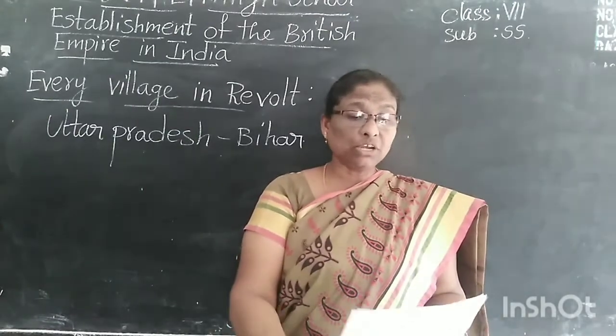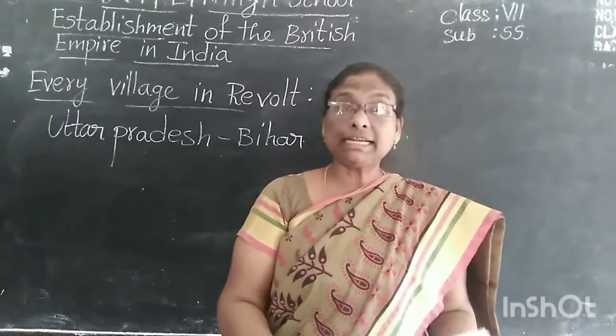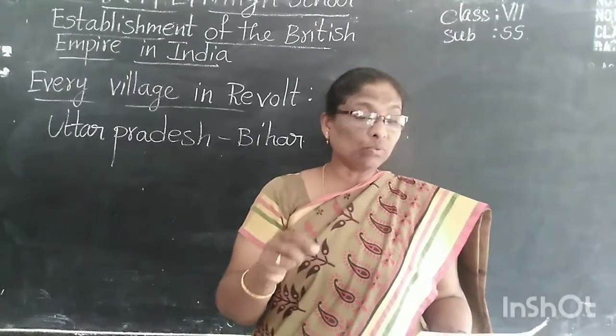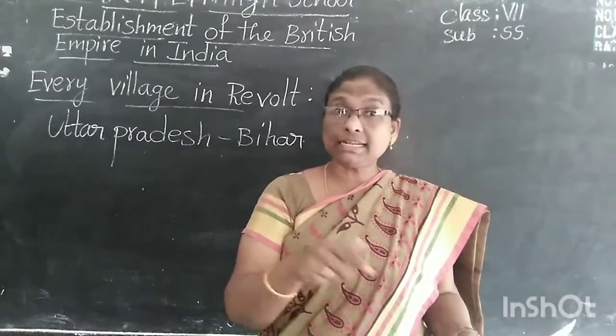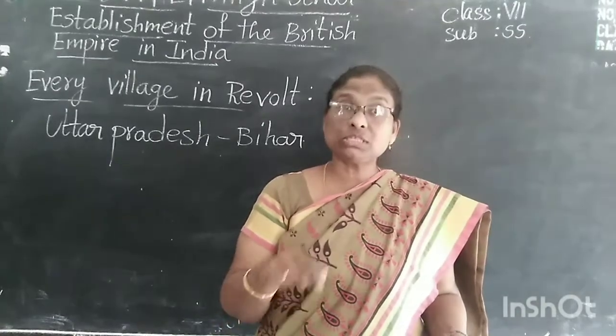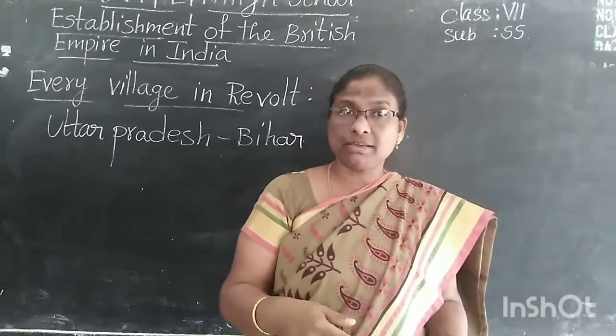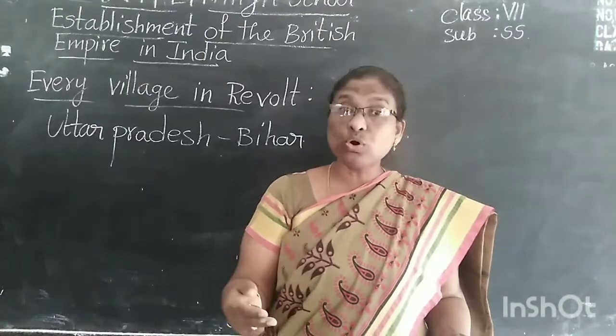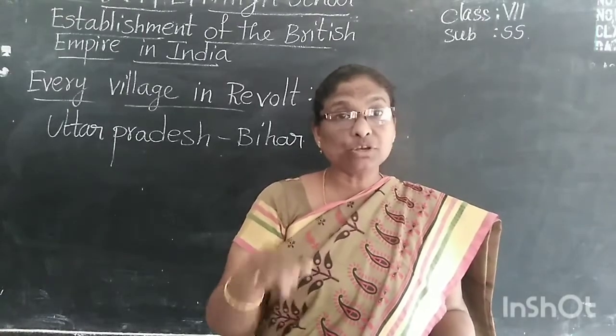These were the new things the English had introduced. So what new things did they introduce? These English people introduced railway lines, post offices, telegraph, and also courts. These are the new things.